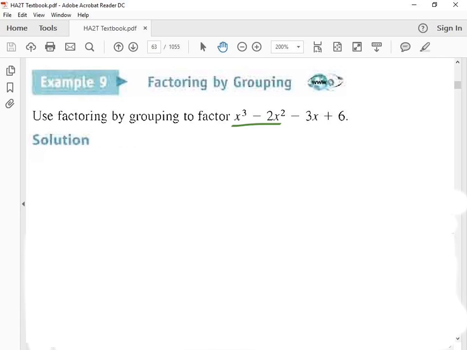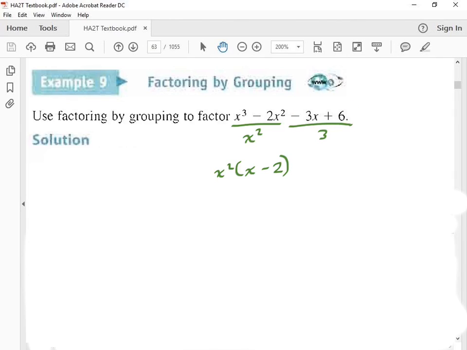Group the first 2 terms and group the last 2 terms. What you're trying to do is see what you can divide them both by, kind of the same thing we were doing with the box. I can divide these both by x squared, so I write x squared, and then I write what I get when I divide them. What is x to the 3rd divided by x squared? x. What is 2x squared divided by x squared? 2.